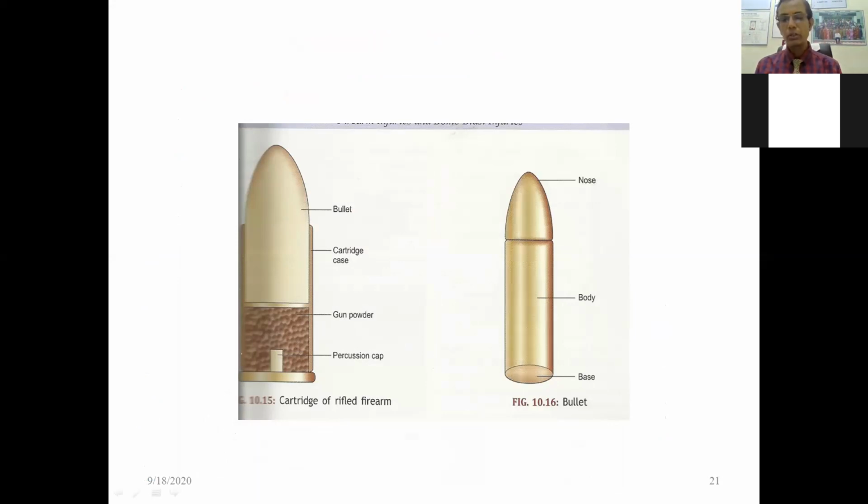Is it clear? So this is the cartridge. I have only this part, the base. So the percussion cap, again you can see this one small circle is known as the percussion cap. Surrounded by that there is the gunpowder. After that there is the projectile, that is the bullet. Bullet consists of three parts: nose, body, base.